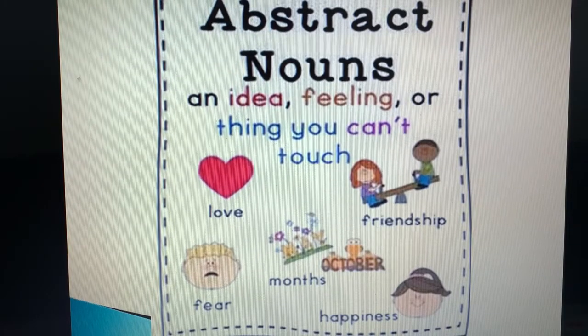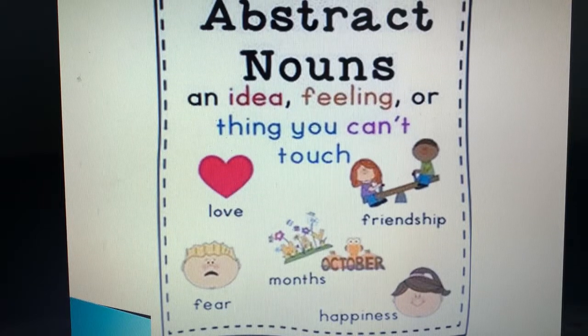No, you can just feel. Fear, डर को आप छू सकते हो? नहीं, बस feel कर सकते हो. Happiness, can you touch the happiness? No, you can feel. Bravery, बहादुरी, आप उसको touch कर सकते हो? नहीं, बस feel कर सकते हो. So the nouns which you can just feel but cannot touch are abstract nouns.